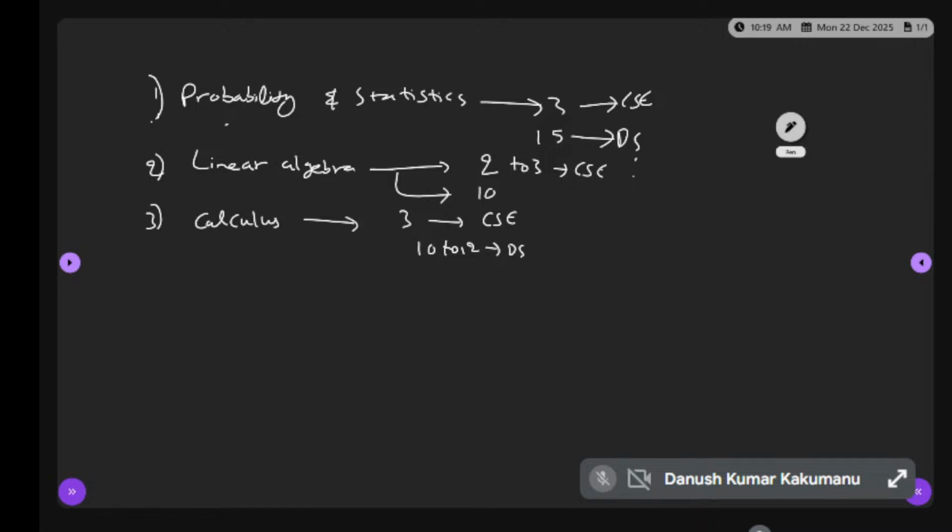Out of 100 marks for the data science students, maths itself is 40 to 45%, 40 marks minimum. For CSE students, it is 7 marks.